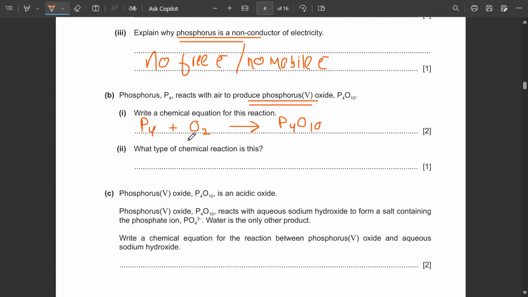So we have 2 oxygens on the left hand side, 10 oxygens on the right hand side. By adding a 5 over here, we can balance this chemical equation. I guess, yeah, this is now balanced. What type of chemical reaction is this? Remember, whenever something is reacting in air, it means that it is combustion.